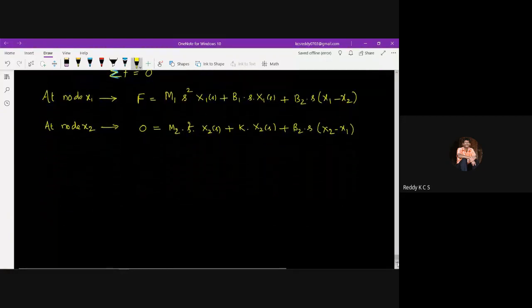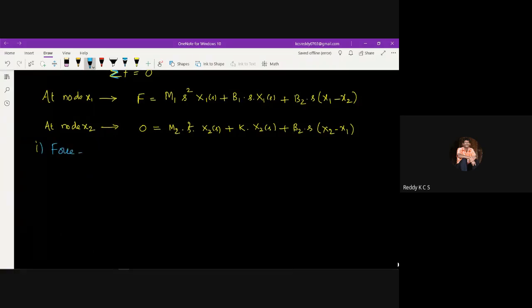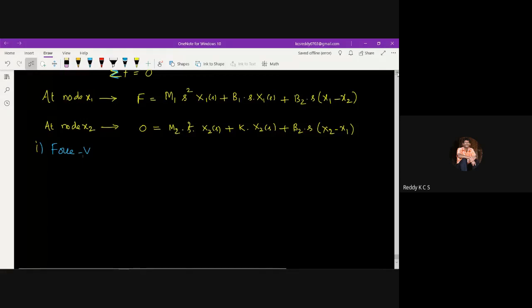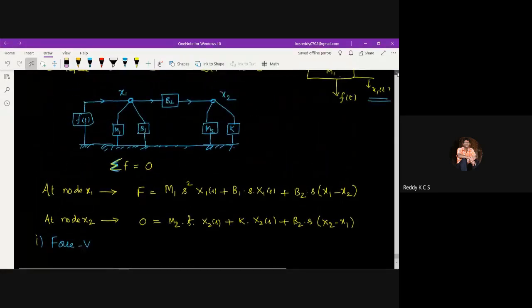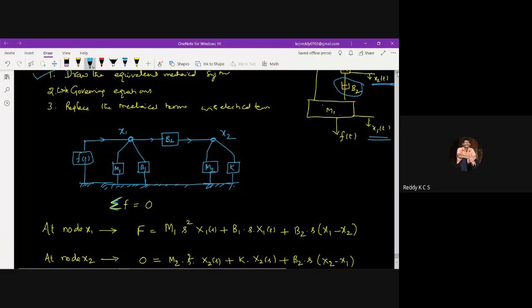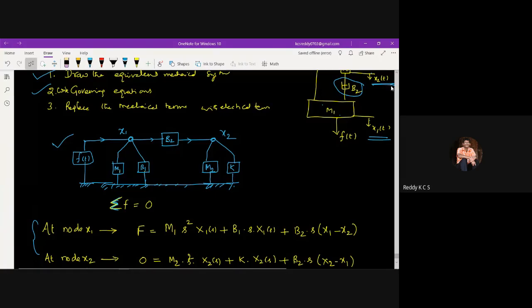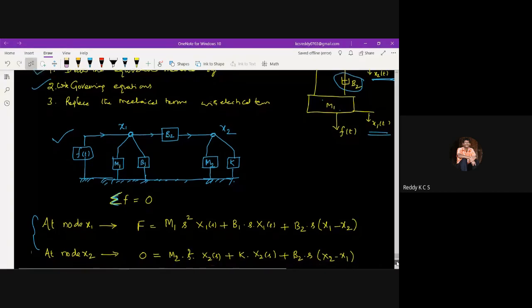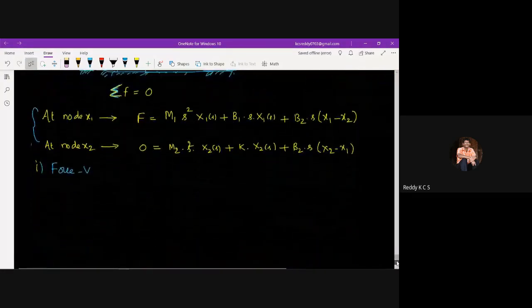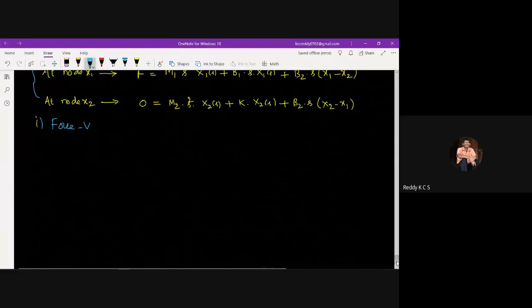Now we write these equations by using the force voltage analogy. I have written the governing equations at both nodes. I've developed the equivalent system. First step is over, and the second step is also over. I told only 3 steps in this. The first step is to draw the equivalent mechanical system, which I have drawn. Then write the governing equation, and these two are the governing equations for this physical system. Then next is to replace the mechanical terms with the electrical terms depending on the analogy which I am using. I am using the force voltage analogy here.